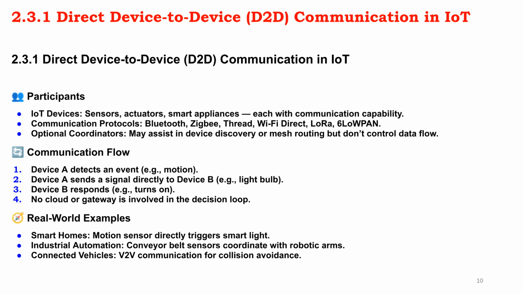D2D participants include IoT devices and protocols like Bluetooth, Zigbee, and Wi-Fi Direct. The flow is direct. Device A sends a signal to device B, which responds without cloud involvement. Examples include smart home automation, industrial safety coordination, and V2V communication.